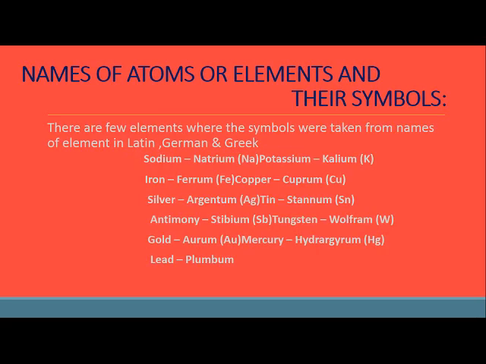Now children, there are a few elements whose symbols are taken from the Latin, German or Greek name. Okay, so these are the ones that will always be confusing you, and these are usually the ones that are asked in the exam. So children, you go through them: sodium, potassium, iron, copper, silver, tin, antimony, tungsten, gold, mercury. These are the symbols and their Latin names. You don't have to remember the Latin name. You only have to remember the name and symbol, right?